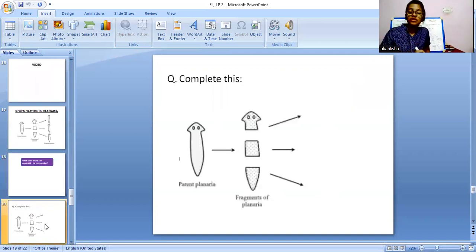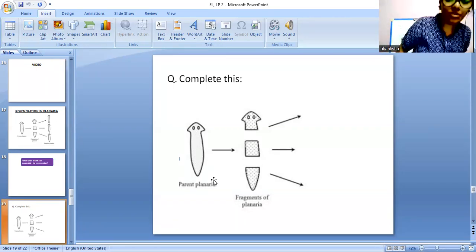Coming to our next question, you have to complete this whole diagram. What will form at the end? Yes, an individual planaria will form at the end, and these individual planaria are the daughter planarias. And what was the process through which this happened known as? The process was regeneration. So yes, this was all about today.